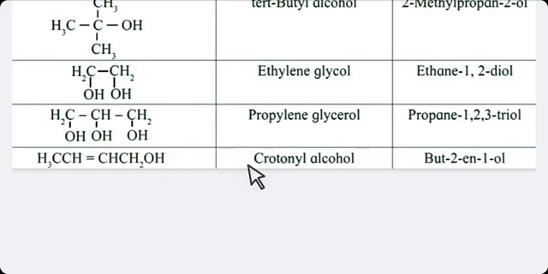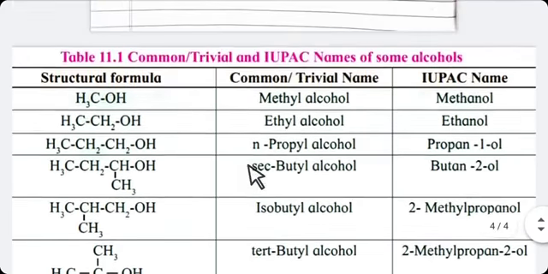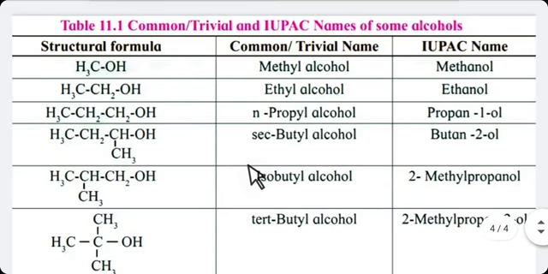I hope all of you understand the common name. You can write the common name of alcohol as alkyl alcohol. You have to use N when there is a longest chain of more than 2 carbon atoms and no branch. You have to use secondary when your OH group is attached with a carbon atom which is a secondary carbon.